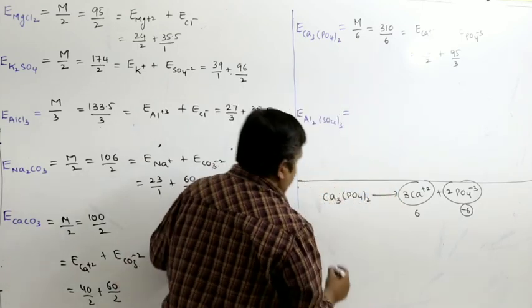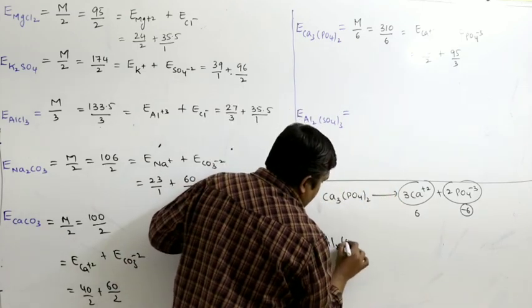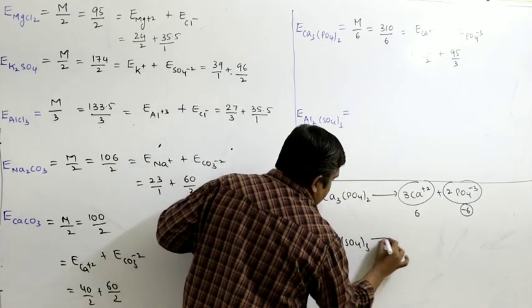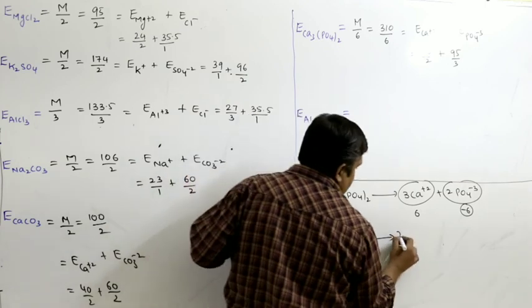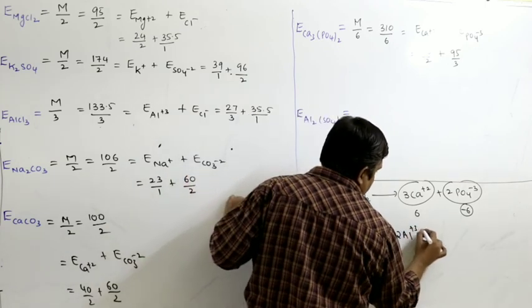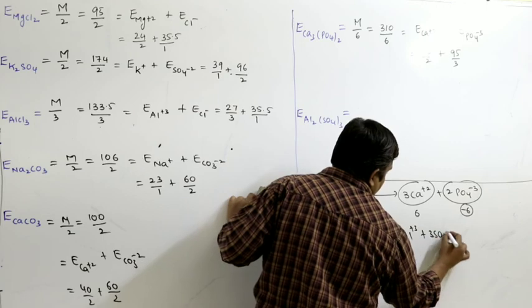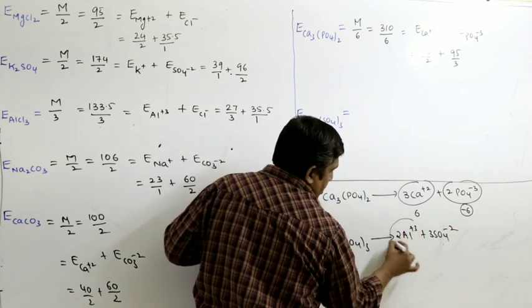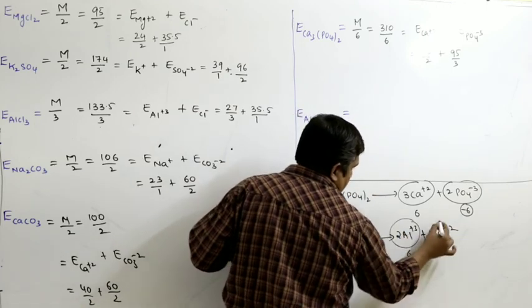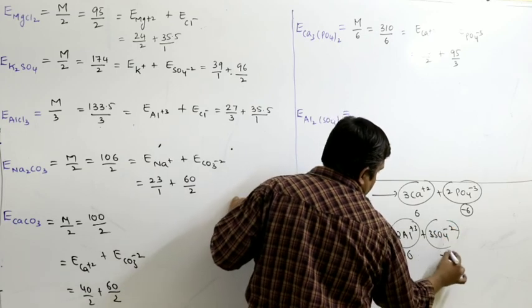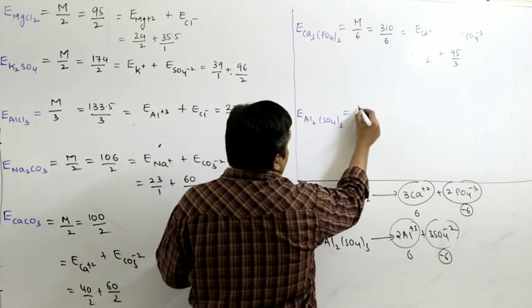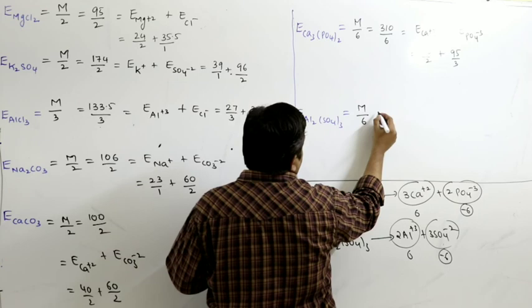Coming to aluminum sulfate, how does it dissociate? Al2(SO4)3: 2Al+3, third group, and 3SO4 −2. Total positive charge 2 into 3, 6, or 3 into −2, −6, you have to take 6. So molecular weight by 6.